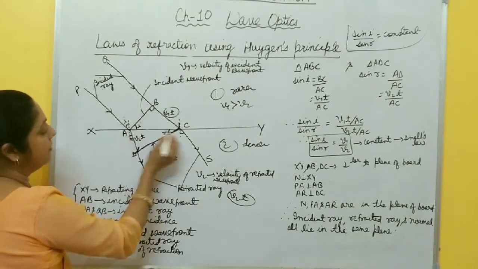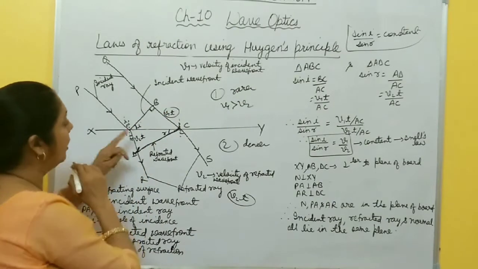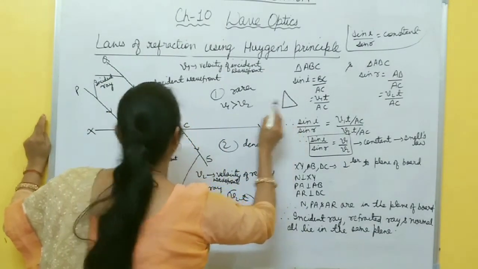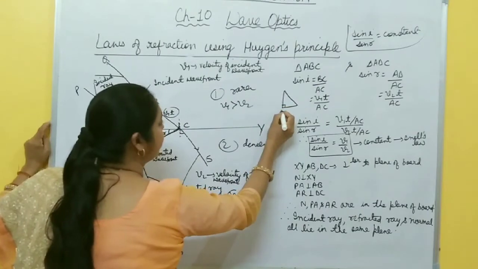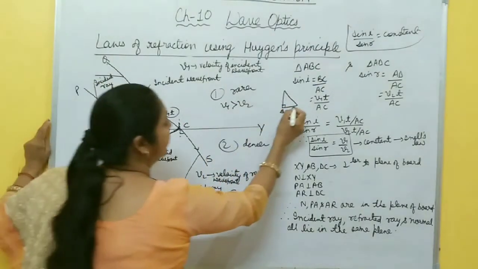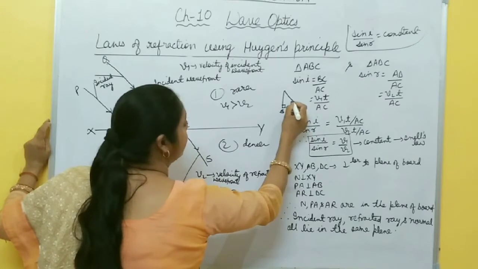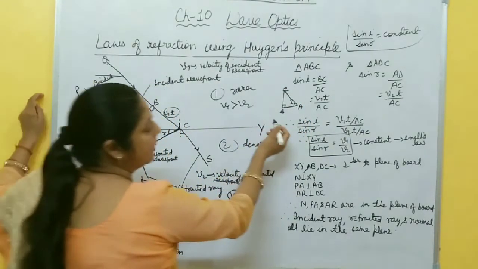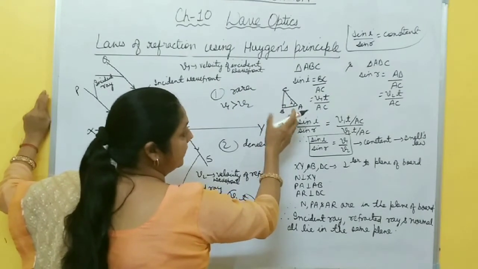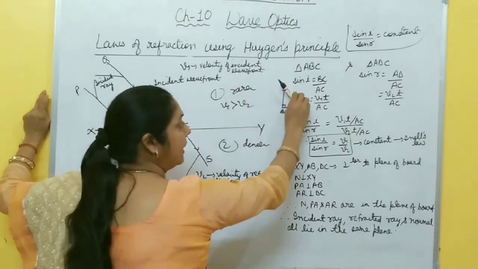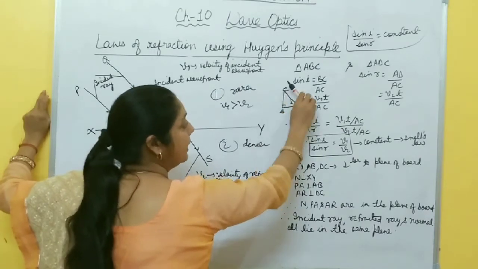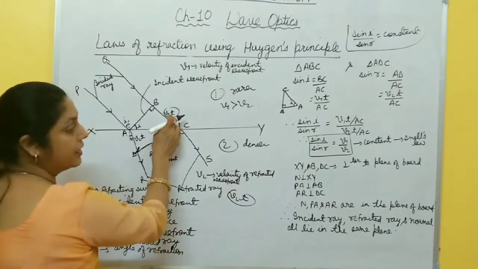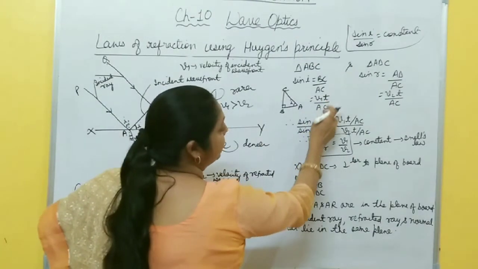So in triangle ABC you have to find sin I. Suppose 90 degrees is at point B and I is at point A, and this one is C. So sin I is what? Sin I is perpendicular by hypotenuse, it means BC by AC. And BC is what? V1t. So you write sin I equal to V1t by AC.